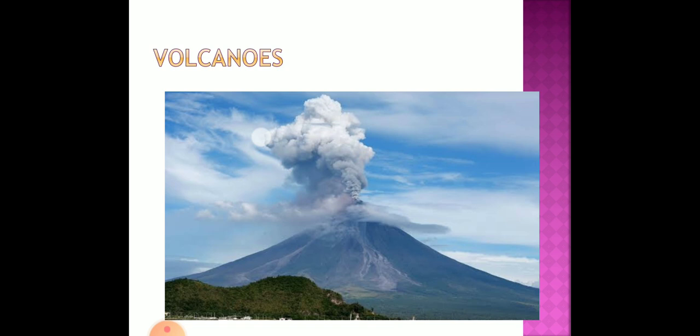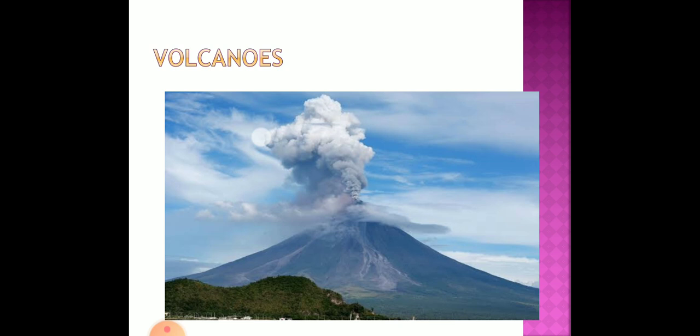And these volcanic mountains are of three types. They are dormant, active, and extinct volcanoes. Not every volcanic mountain bursts, and some volcanic mountains are extinct, they never burst. And this type of volcanic mountain is formed in those areas where the land is weak, and the molten metal comes out in the form of lava, and volcanic mountains are formed.